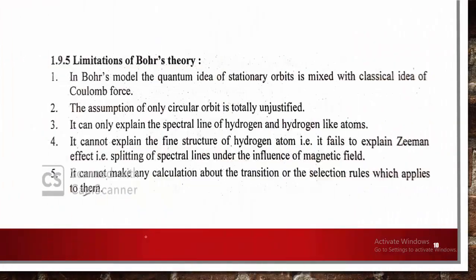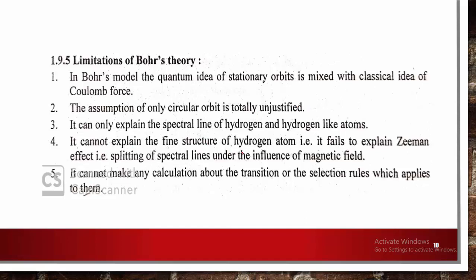This is the last topic, the limitations of Bohr's theory. In the Bohr model, the quantum idea of stationary orbits is mixed with the classical idea of the Coulomb force. Also, the assumption of only circular orbits is totally unjustified. It cannot explain, and this is very important,